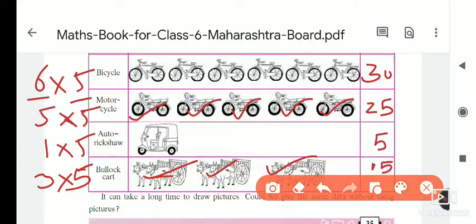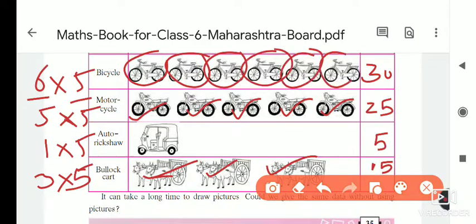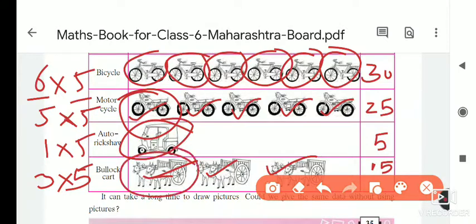3 fives are 15. So in this way we find how many vehicles there are, but it can take a long time to draw the picture. Suppose we want to do this: to draw a bicycle is difficult work and it is time consuming. To draw the motorcycle, to draw the auto rickshaw, to draw the bullock cart is very difficult. So instead of this we have to use symbols.